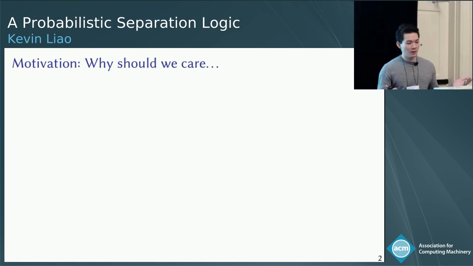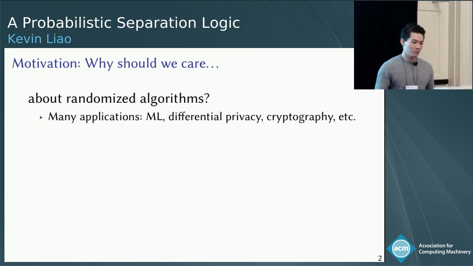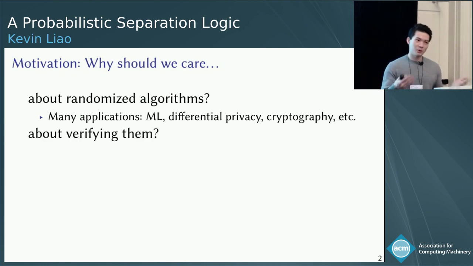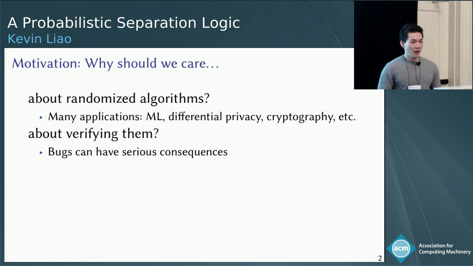All right, so first let's start off with some motivation for our work. Why should we care about randomized algorithms? Well, one good reason might be that they have many practical applications today, including in machine learning, differential privacy, and cryptography, which is our main focus. Okay, but why should we care about verifying them? If you're willing to entertain the idea that these applications are important and that bugs can have serious consequences, then it's important that we get them right.